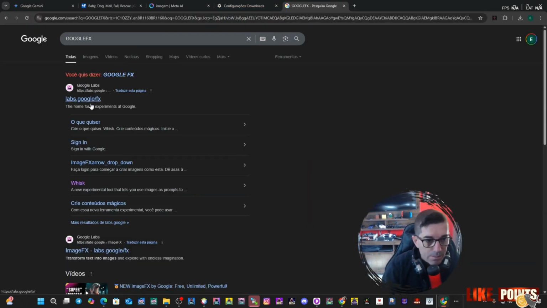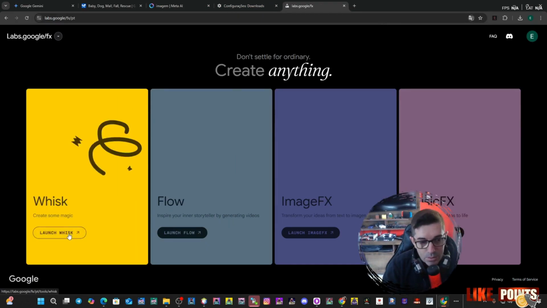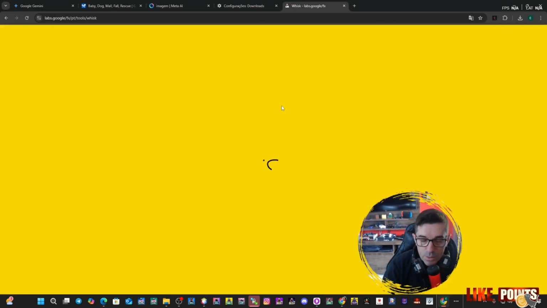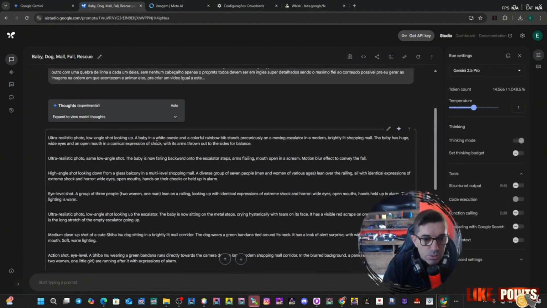Google FX. Then you go to Google FX, log in with your Google account, and click here on Whisk. Here in Whisk, you click on Open Tool. You can also use these prompts that it created here, look, in the Google Whisk tool. Sometimes the results are even better than Meta's.